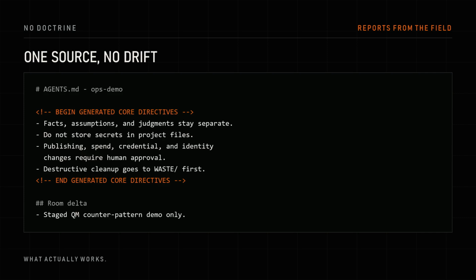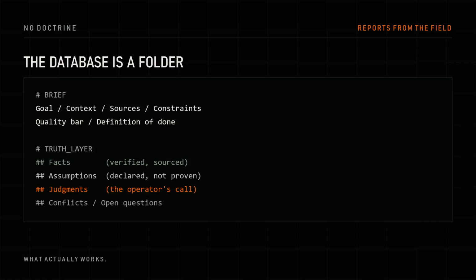The core rules come from one source. The room can add a delta, but it does not fork the policy. That is how a file-based system avoids slow drift. This is the Postgres store equivalent for a solo operator. It is not pretending to be a database. It gives the next model enough context to restart cold without depending on the previous chat.